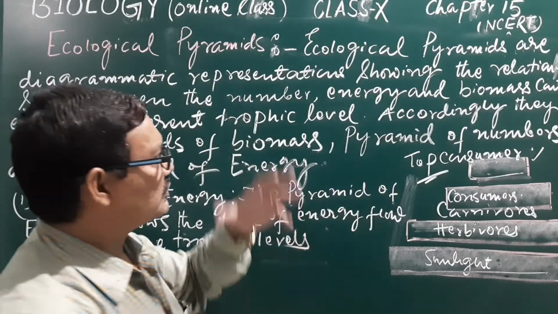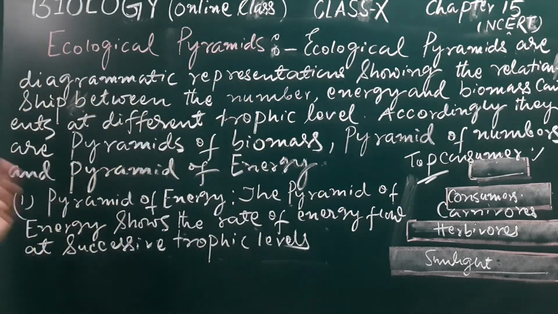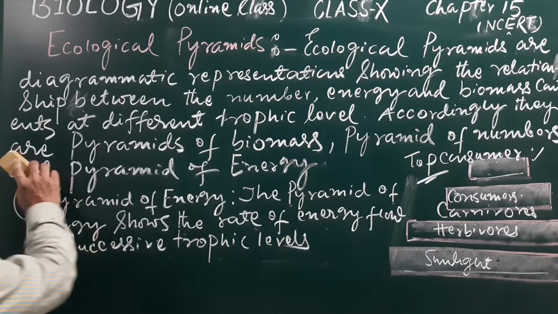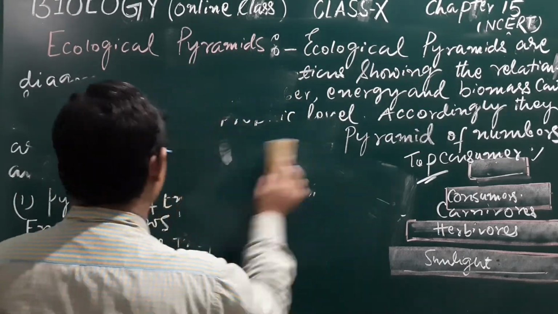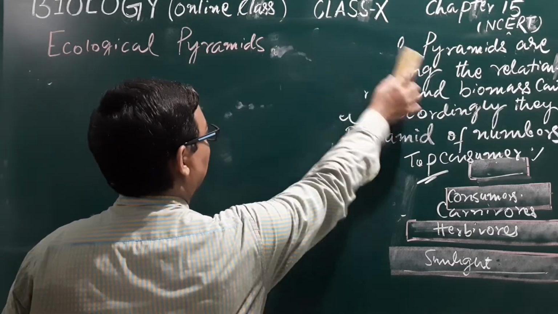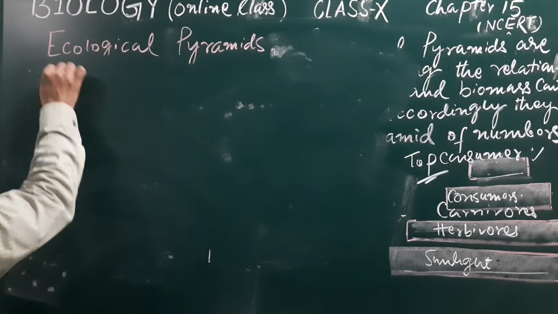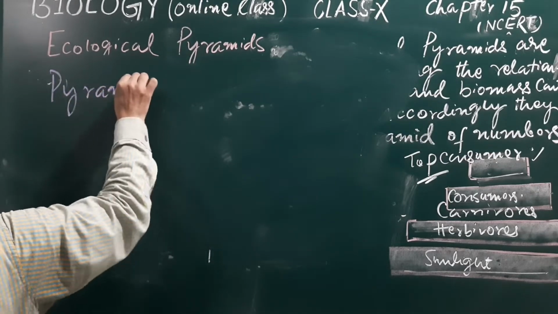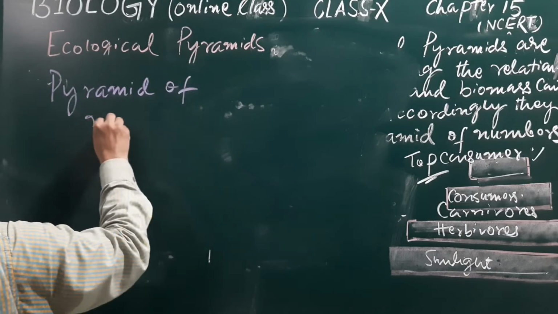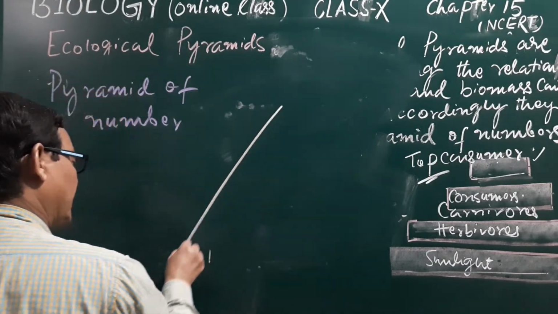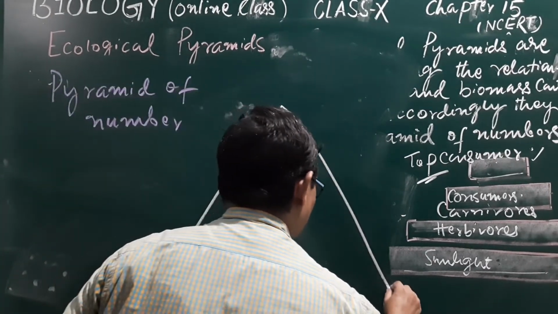And similarly, you will also see the pyramid of numbers and the pyramid of biomass. Here the pyramid of numbers means the presence of different species. In the case of the pyramid of numbers, we may see the diagram in this way.